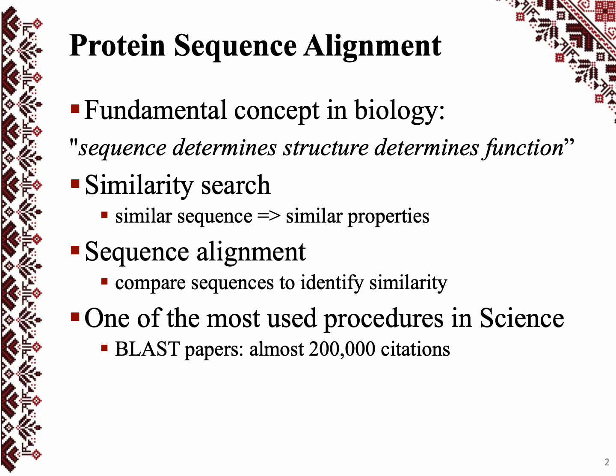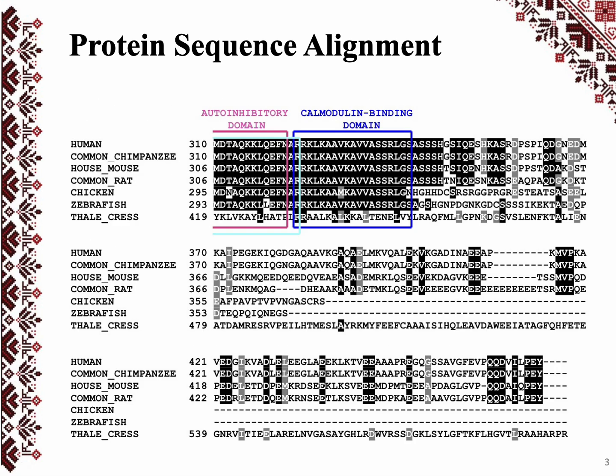How to look for similarity? We have to compare sequences, and this is done by using sequence alignment. This is arguably one of the most used procedures certainly in biological sciences, but even in all of sciences. The two BLAST papers have almost 200,000 citations, and the use goes way beyond that.